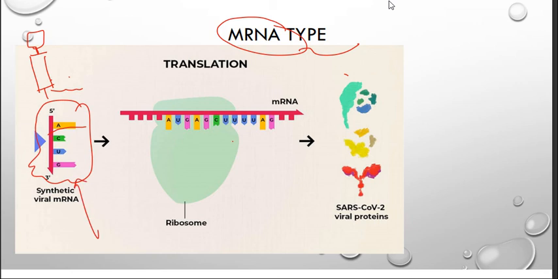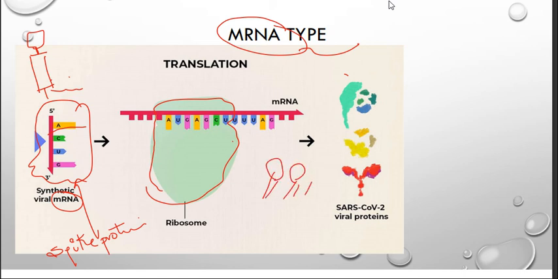Hey body, produce spike protein. This is a message to our body to produce spike proteins. So we are targeting spike protein everywhere. What will this ribosome do? It will change its structure and produce spike proteins.